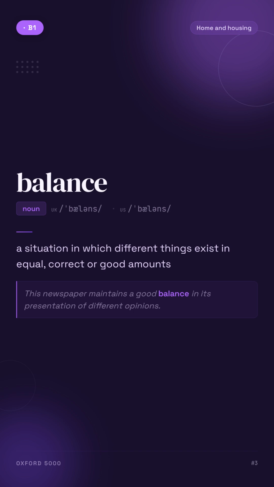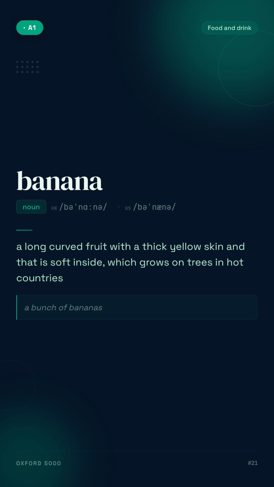Banana. A long curved fruit with a thick yellow skin and that is soft inside, which grows on trees in hot countries. For example, a bunch of bananas.